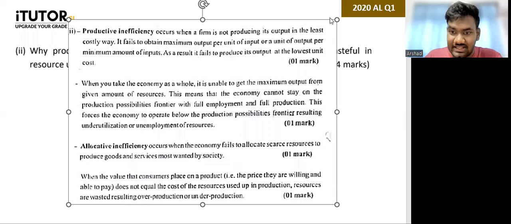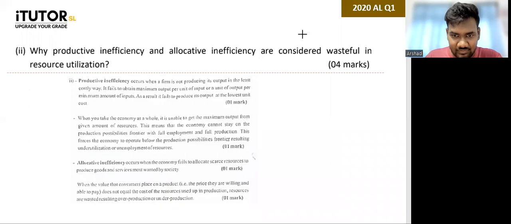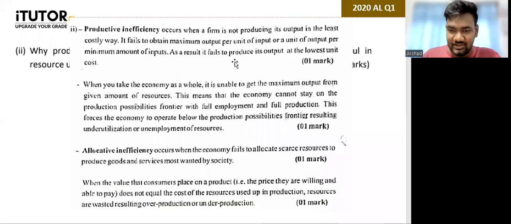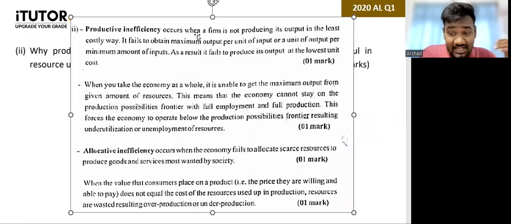Okay, and look at this case. Look at what they are saying here. I'll zoom in a little so that you all can see. Now, what is productive efficiency? Productive efficiency is where you're producing at the most efficient level, and therefore at the least cost, the least cost method. They write: productive inefficiency occurs when a firm is not producing its output in the least costly way. They are writing the complete opposite. It fails to obtain the maximum output per unit of input, or a unit of output per minimum amount of input. So now what is productive efficiency?